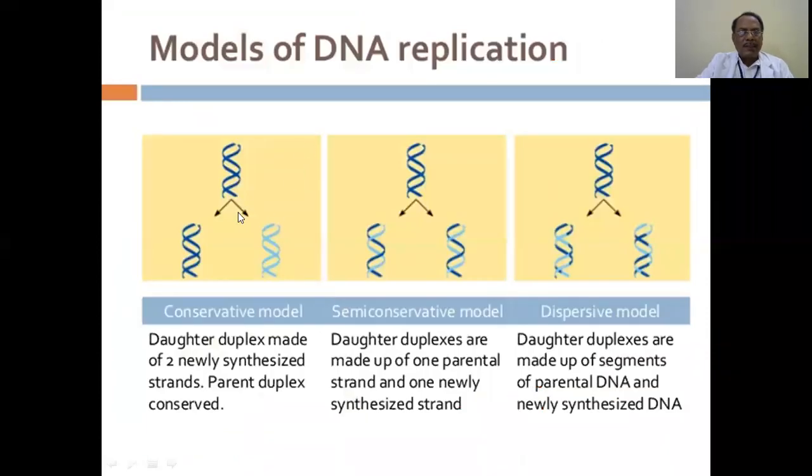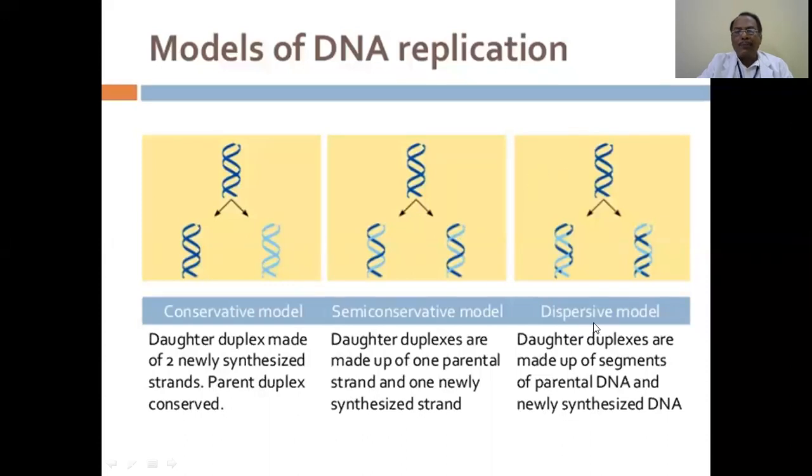There are 3 possibilities. One is that the mother DNA molecule produces a totally new DNA in the first generation itself, which is not correct from the above evidences. And here, this is the semi-conservative. Each DNA strand is separated out, and the second copy is synthesized on either side. Then this again separates out, and like that it goes on multiplying.